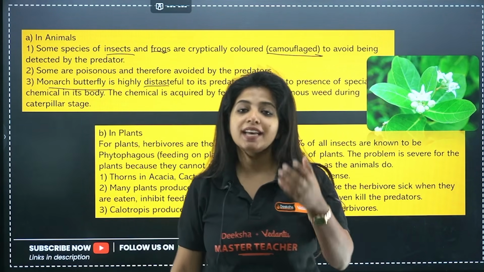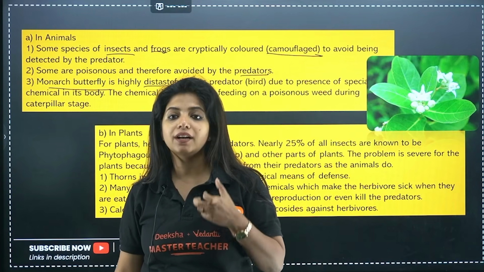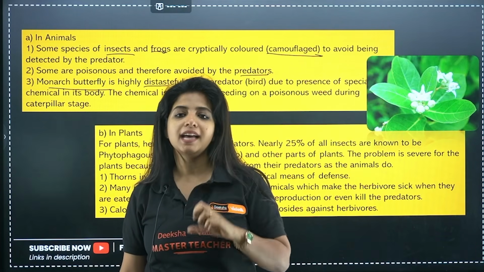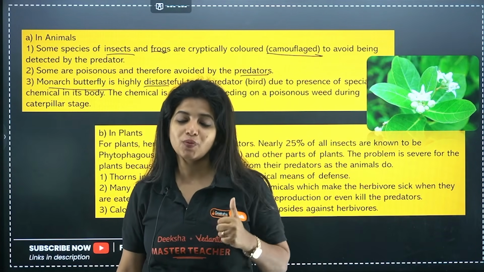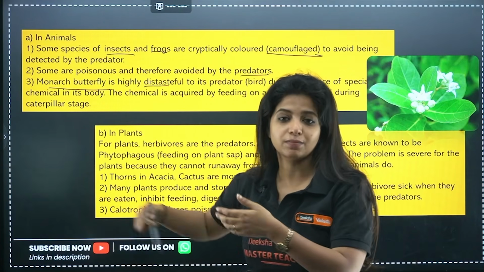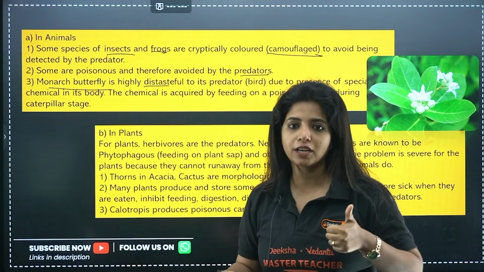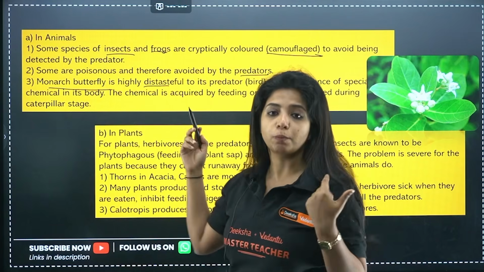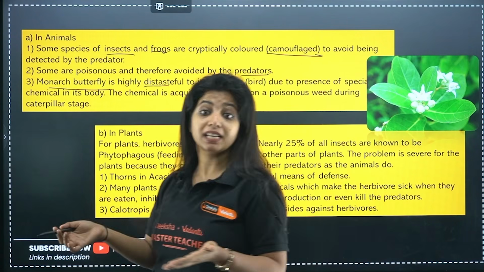So I already told you, in caterpillar stage, they feed on the milkweed plant, get those toxins, which is why they would be very distasteful. So these are a few examples of defense mechanisms that you see in animals. One is camouflaging. The second one, as I said, they are poisonous. The third one is that they are distasteful as well.